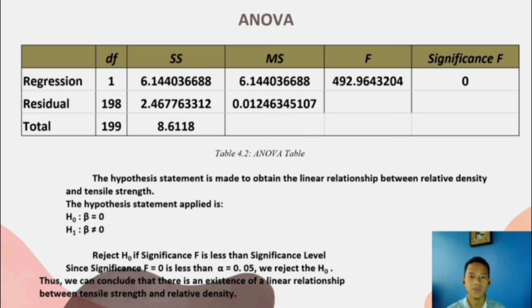So the hypothesis statement is made to determine the linear relationship between relative density and tensile strength. Here is the hypothesis statement applied for H null and H1. We will reject H null if the significance of F is less than the significance level. Since significance F is equal to 0, it is less than alpha equals 0.05, therefore we reject H null. Thus, we can conclude that there is an existence of a linear relationship between tensile strength and relative density.